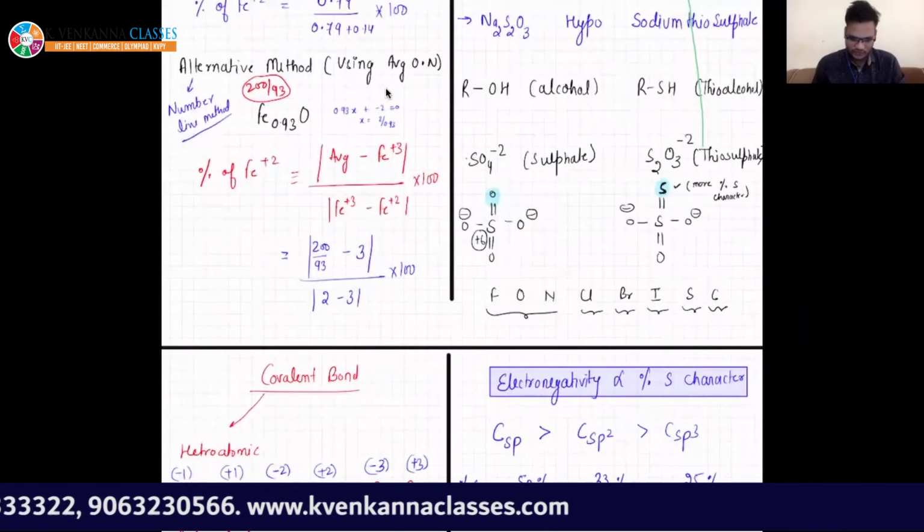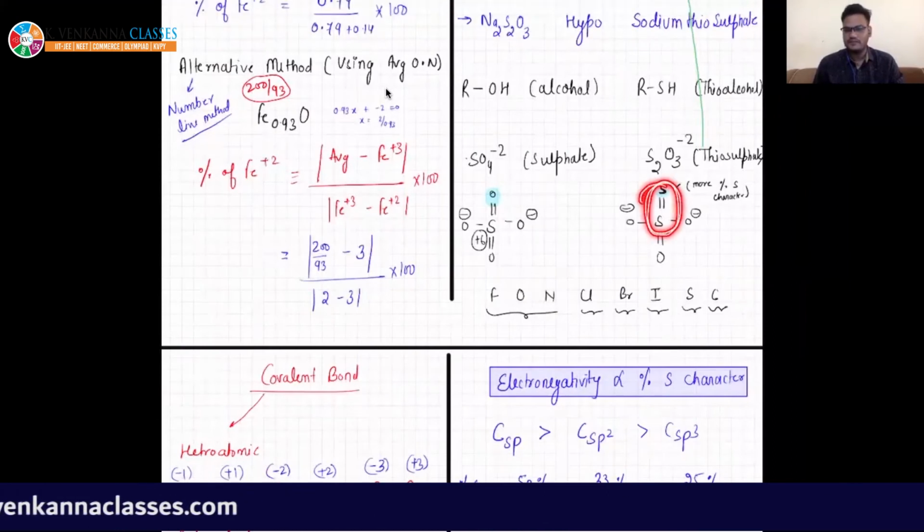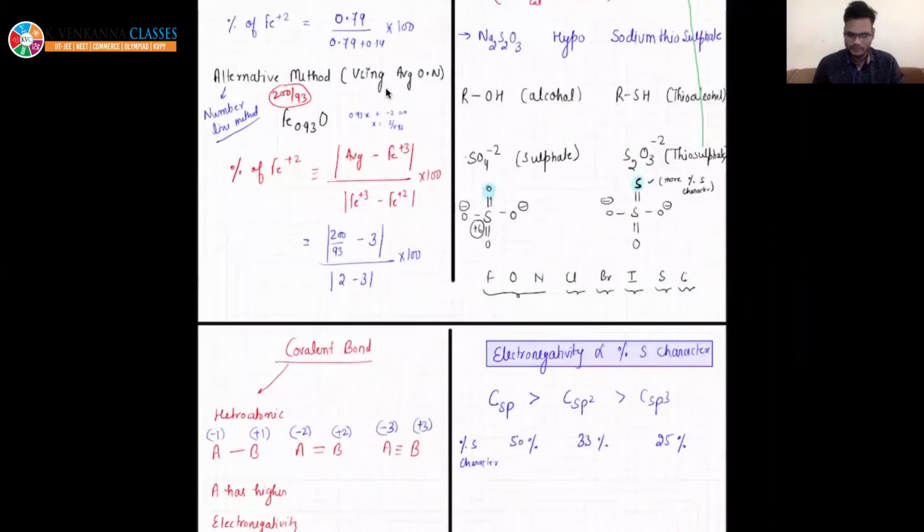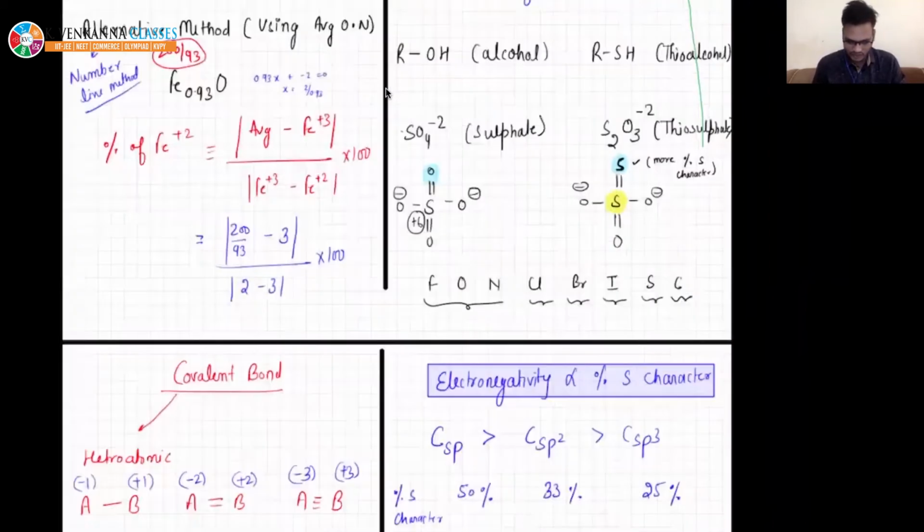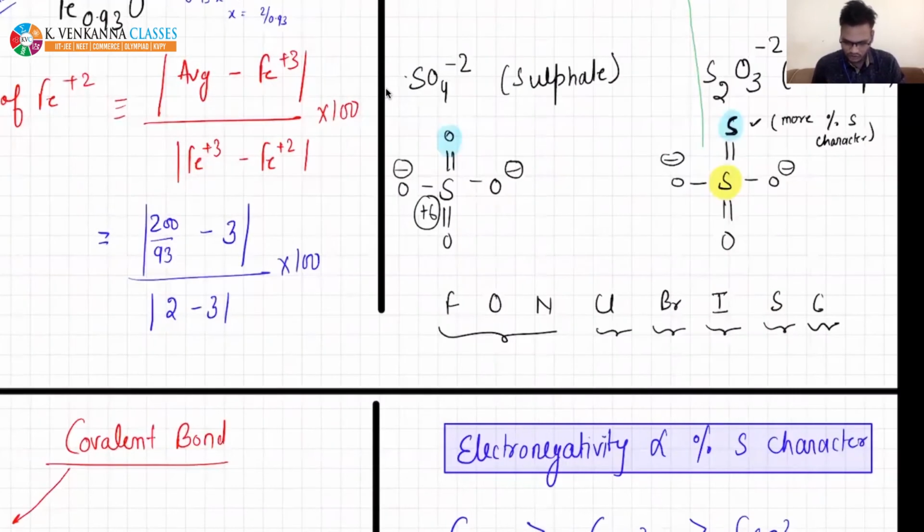Out of these two sulfur, both of them are not having same hybridization. So this is the special case in which we need to remember. Right now we can remember, but later we will be able to figure out why this is not having same S character or why this is having more percentage S character, right? For now we are having only one example. So these two sulfurs are not present with same hybridization. So I'm just writing it here, note, both sulfur are not having same hybridization.